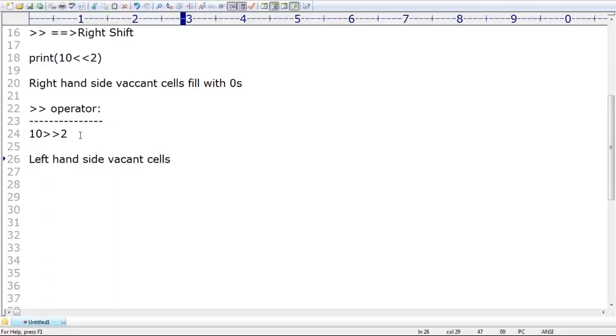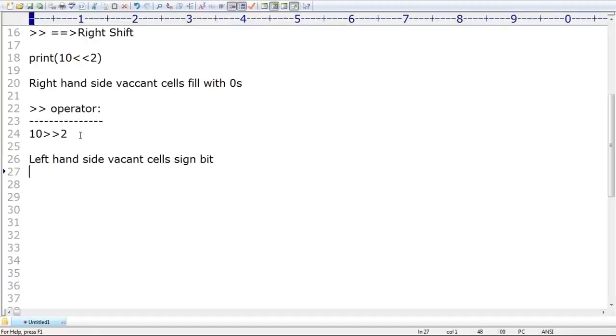Left hand side vacant cells are filled with the sign bit. Not zero. If you fill with 0, then there is no change in the value, right? So left hand side vacant cells should be filled with the sign bit.